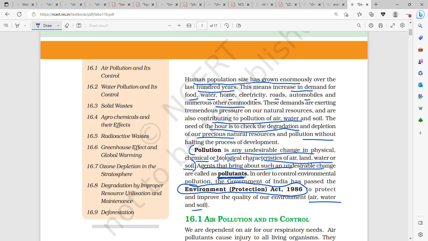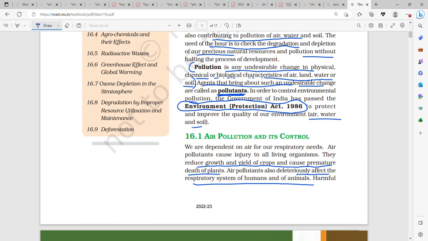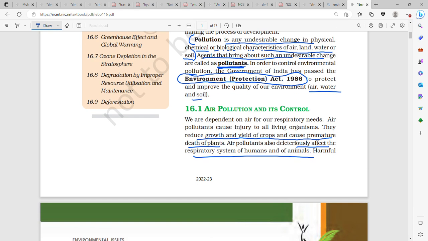So pollution is any undesirable change which comes in the physical, chemical or biological characteristics of air, land, water and soil. Then the agents which bring about such undesirable change or pollution are called pollutants. In order to control environmental pollution, the Government of India passed the Environment Protection Act in 1986.